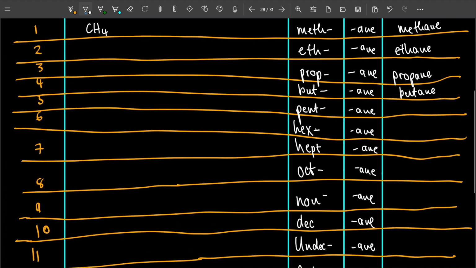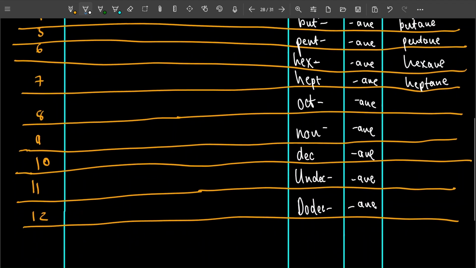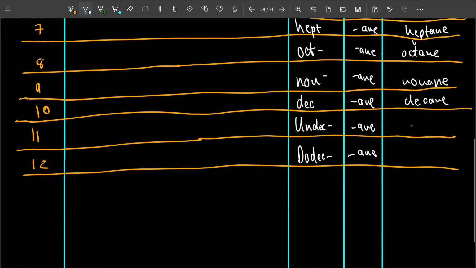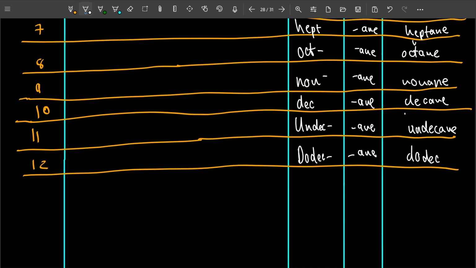Next is pent, which makes it pentane. Then hex, which makes it hexane. Then hept, which makes it heptane. It keeps going. Octane. Nonane for 9. Decane for 10. Then undecane for 11. And finally, for 12, it will be dodecane.